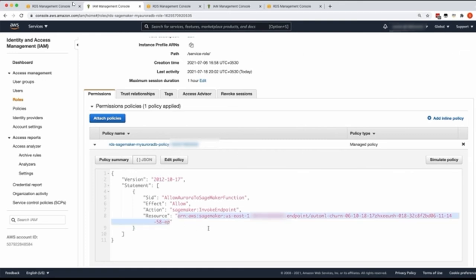As you can see, this is the model endpoint ARN which we are going to use for prediction from this Aurora database.